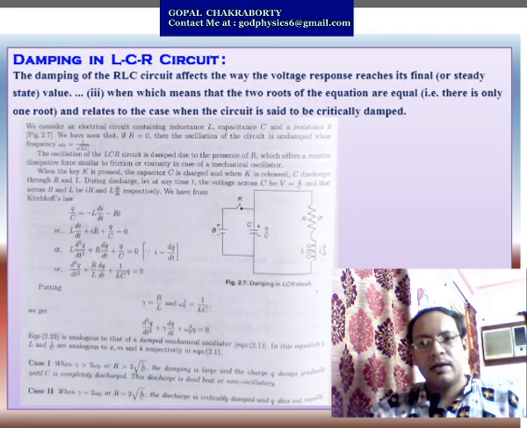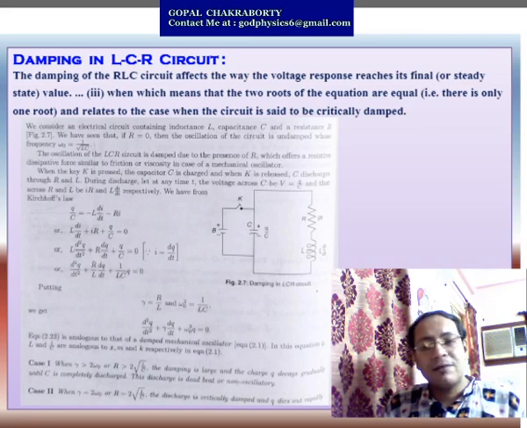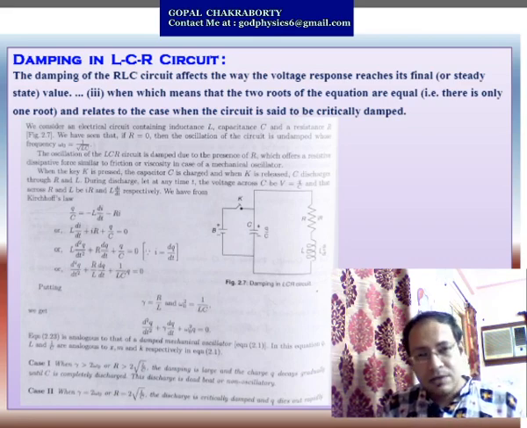Here is an application where you can consider the damping. You can calculate the damping in the case of an LCR circuit. For an LCR circuit, as per application of KVL, the sum of all the voltage drops across the capacitance, the inductance and the resistance R will be equal to 0.